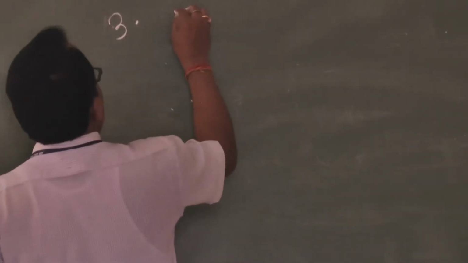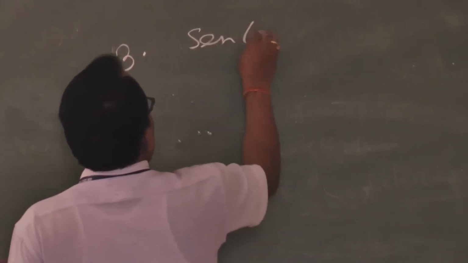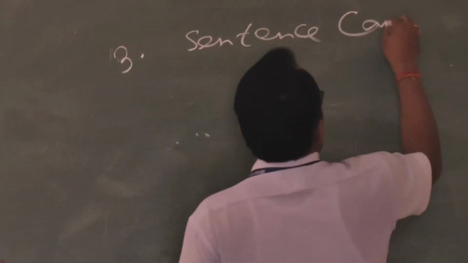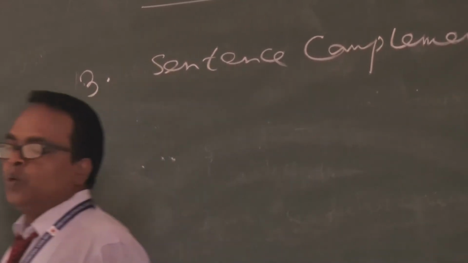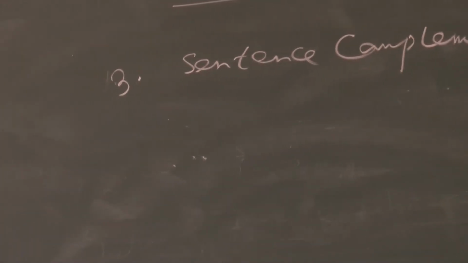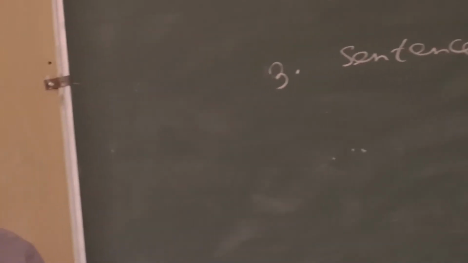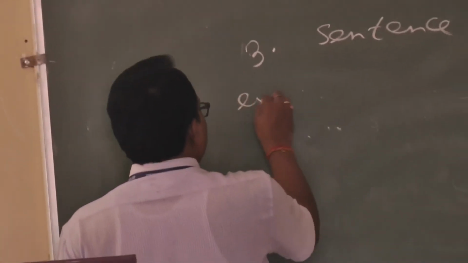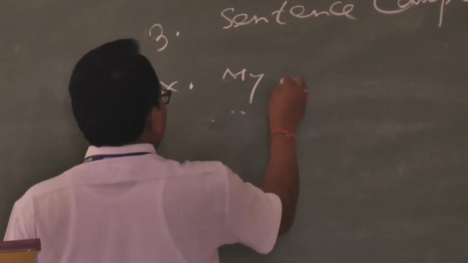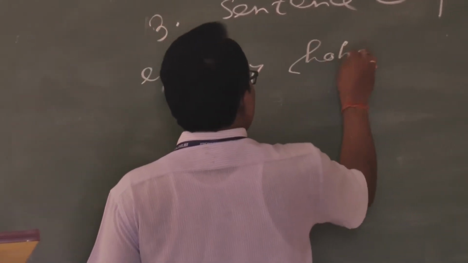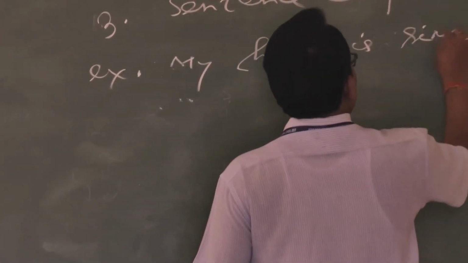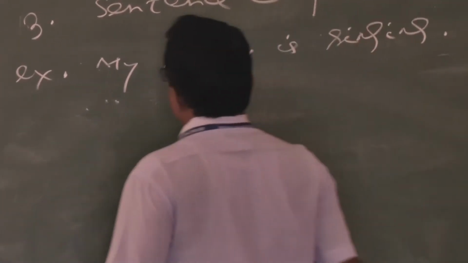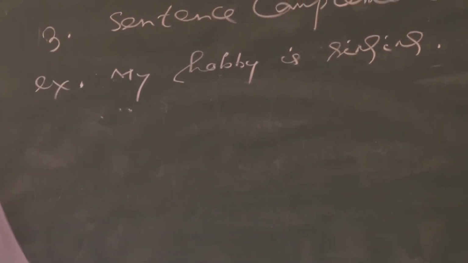Next, number 3, sentence complement. If there is a sentence, there is no object, how can we complete the sentence? With the complement. Example, my hobby is singing.